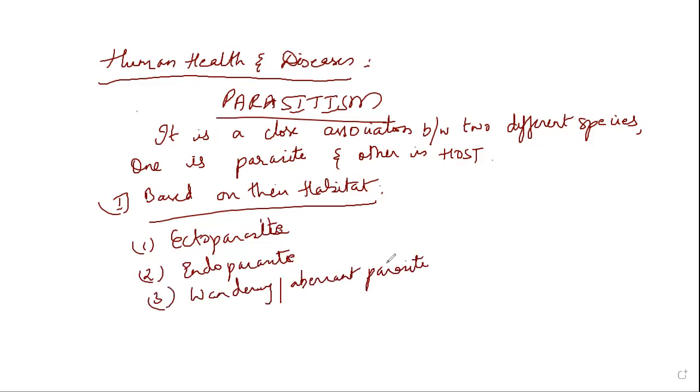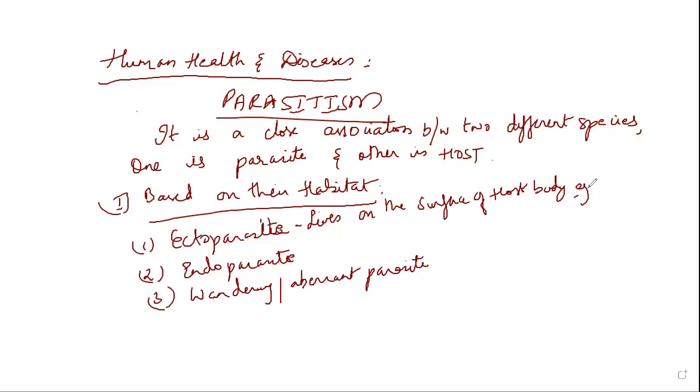Here, ectoparasite means it is a parasite that lives on the surface of the host body. We can give examples: head louse, leech, bed bugs. Head louse we can say Pediculus.